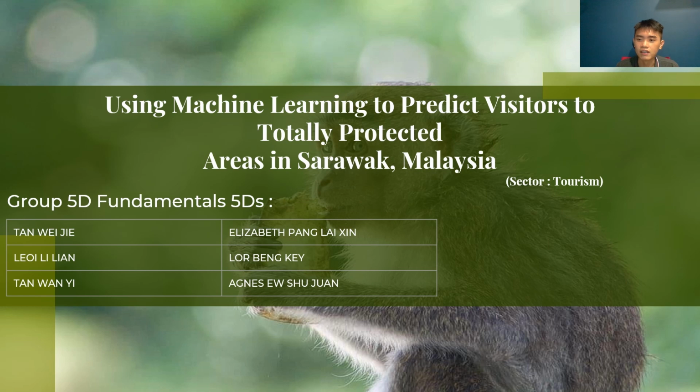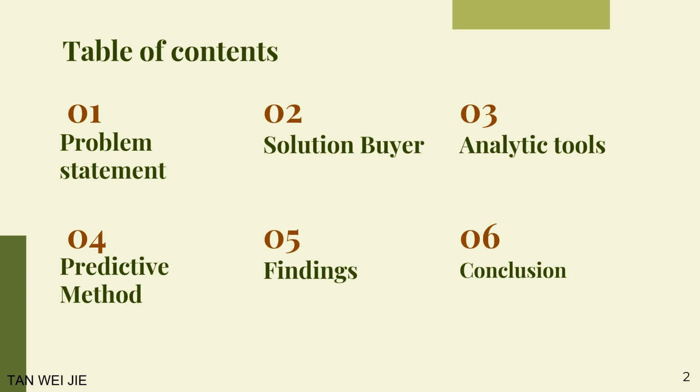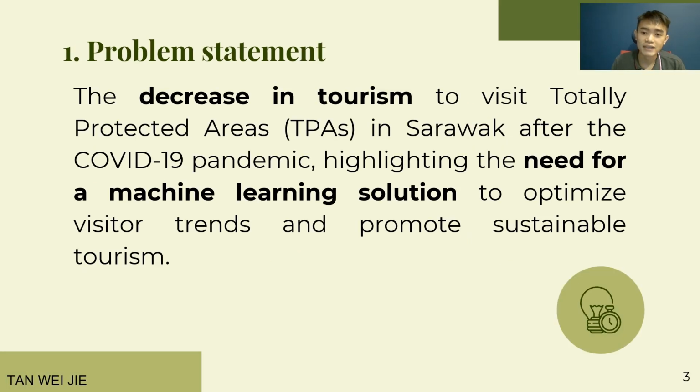I'm Tan Wei Jie. The journal we are presenting is using machine learning to predict visitors to Totally Protected Areas (TPA) in Sarawak, Malaysia, which is under the tourism sector. This paper highlights the effect of the post-COVID tourism decline in Sarawak protected areas, and emphasizes the need for a machine learning solution to optimize visitor trends and promote sustainable tourism.